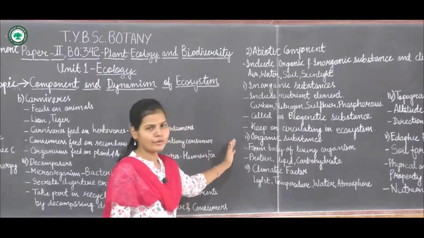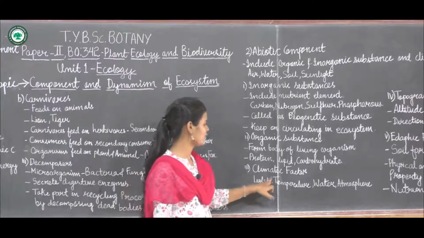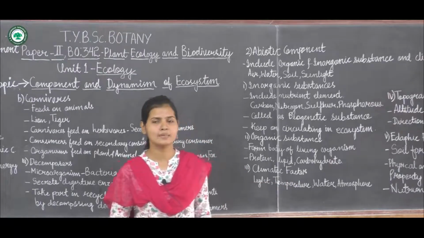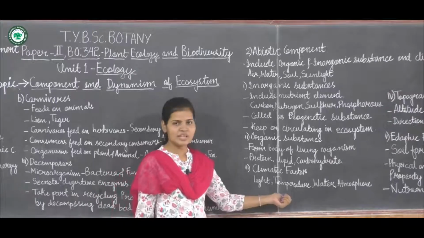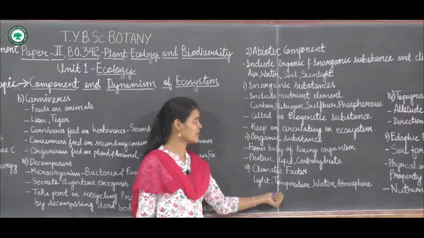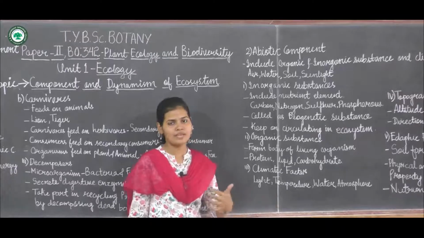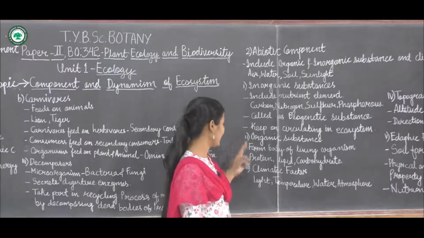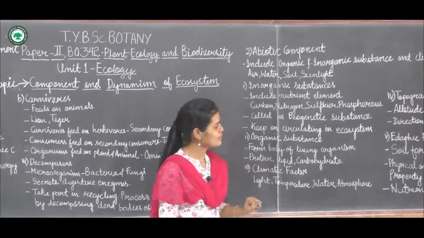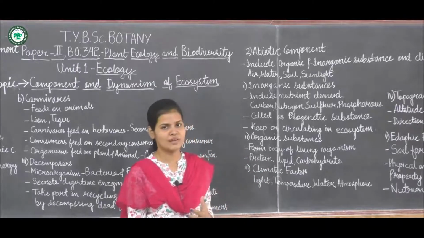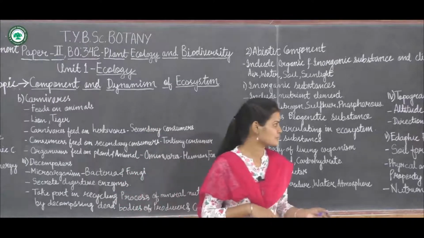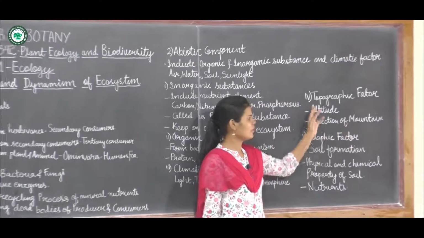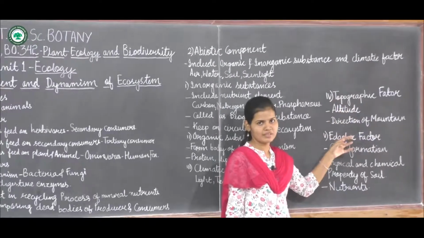After inorganic and organic substances, the third one is the climatic factor. Climatic factors are the various environmental factors like light, temperature, sunlight, water or the atmosphere. All these climatic factors are called abiotic components. So: inorganic, organic and climatic factors. Now next is the topographic factor. Topographic factor means things like the mountain range, the altitude or the direction of the mountain. These all come under topographic factors.